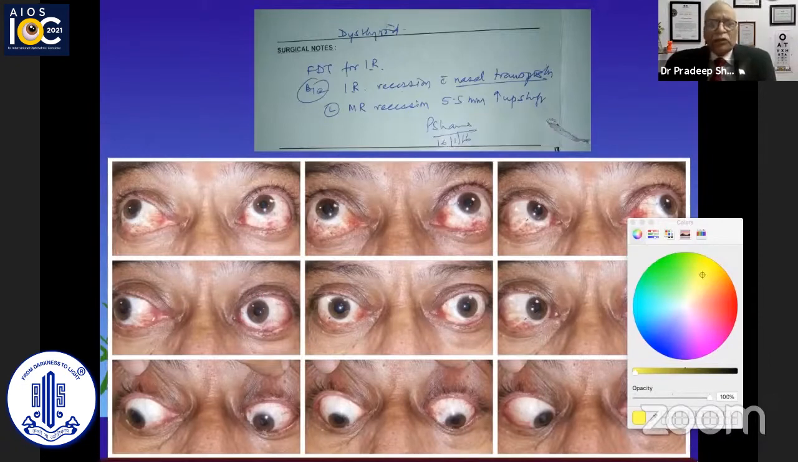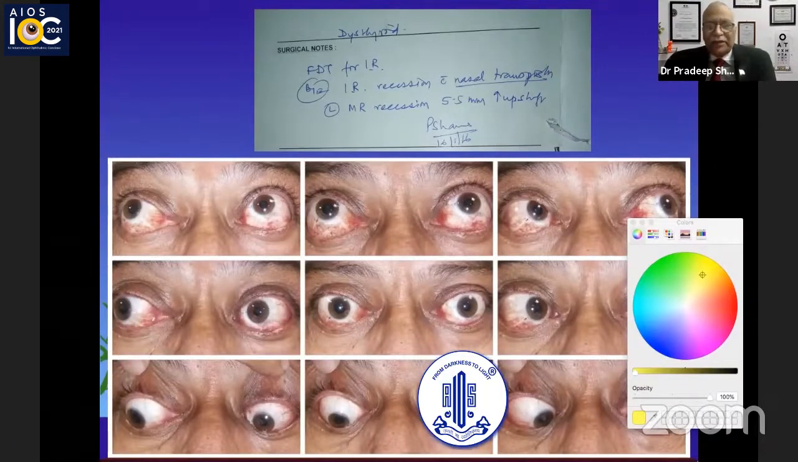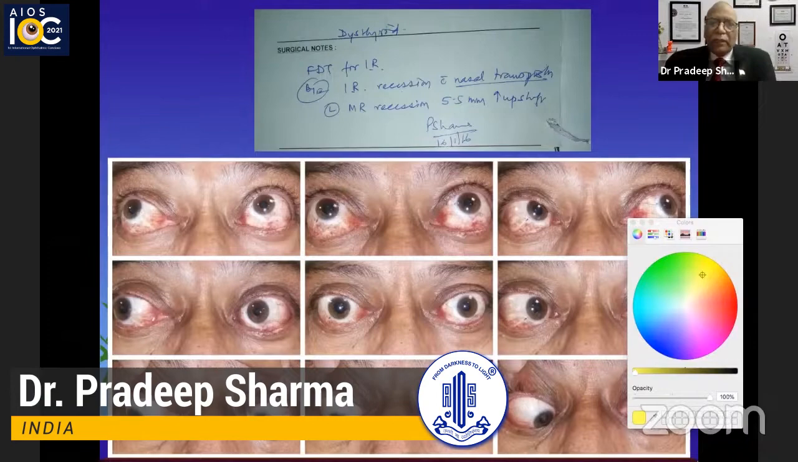And these are the post-op pictures of this individual who now has the esotropia corrected, and the up gaze is improved because of the inferior rectus recession on either side, and the A pattern has also been taken care of.